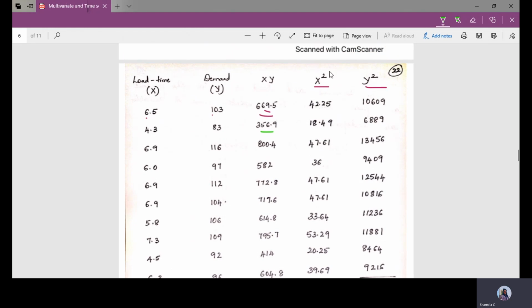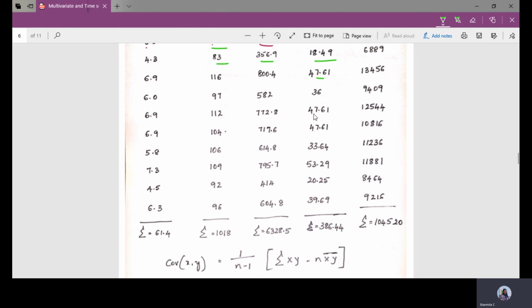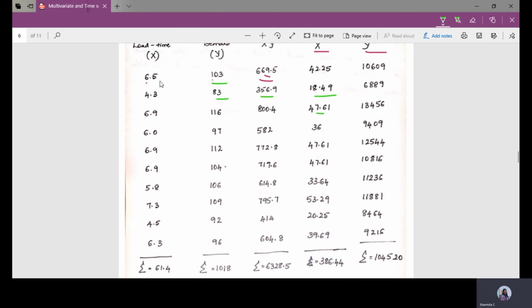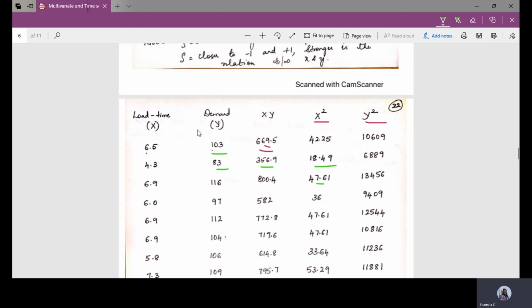Then after that we want x square. X square is calculated by using 6.5 square, the value is this one. Then 4.3 square, this value. 6.9, this value. Similarly y square, 103 square is 10609, 83 square is 6889. Like this you just calculate the values for all the 10 elements. So what are all the columns we have? We have x into y, x square and y square.